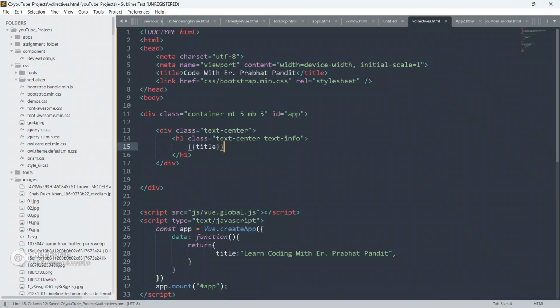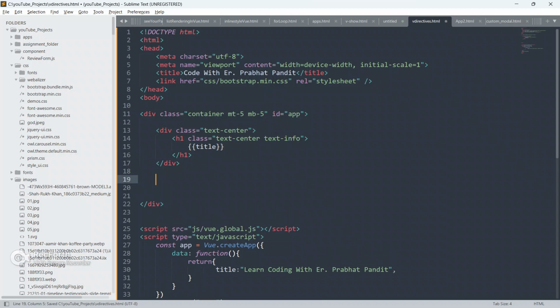So now we are gonna create an input tag. This will be really basics of Vue.js guys. In this video we are gonna talk about Vue.js directives: v-on, v-model, v-if, v-else-if, v-else, and events and methods also.